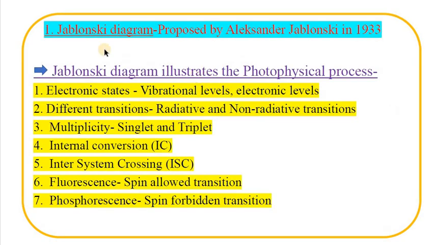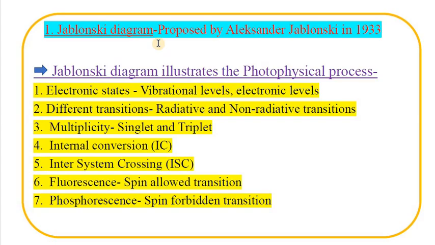The Jablonski diagram illustrates the different photophysical processes. The Jablonski diagram is related to photochemistry, and photochemistry deals with the study of radiation between 200 nanometer to 800 nanometer. The Jablonski diagram was proposed by Alexander Jablonski in 1933, which explains the different photophysical processes.